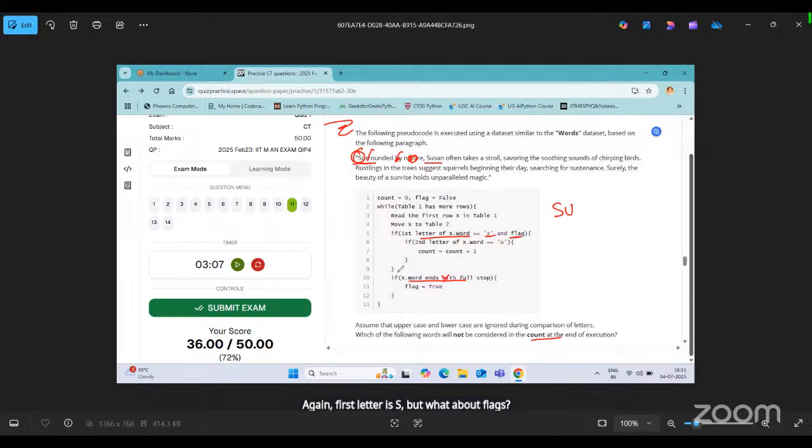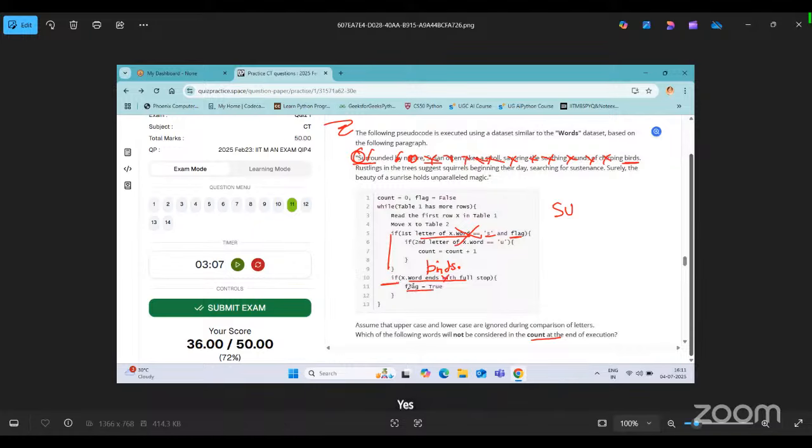It is false only currently, so it will not get executed here, here, or here. But what about these words? First letter of the word, yes or no? Not true. But what about this one? Word ending with full stop. Now for this one, it is correct, right?